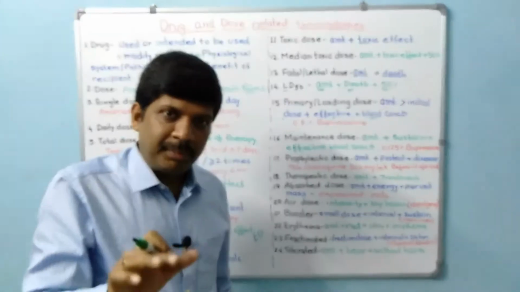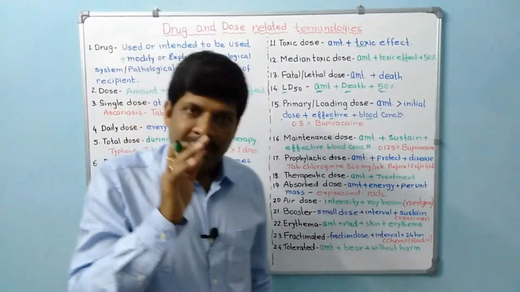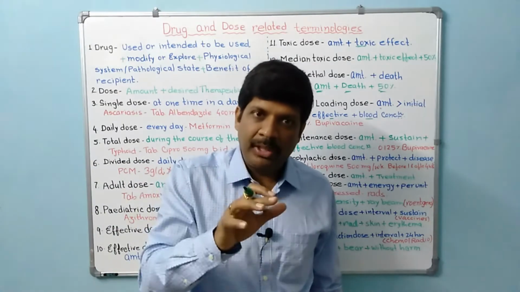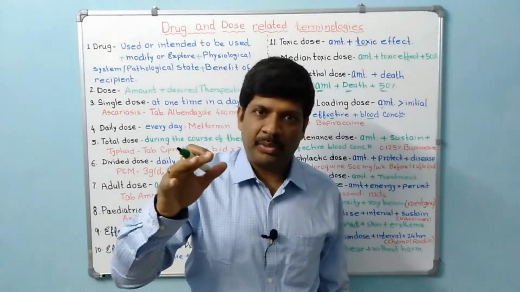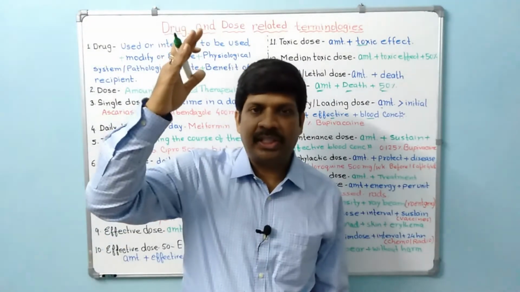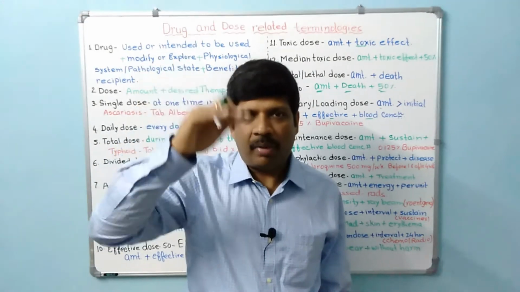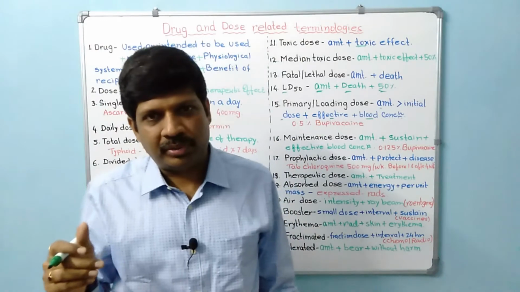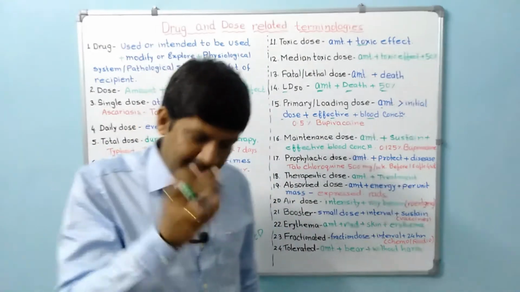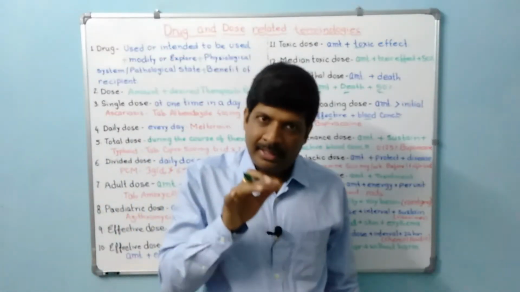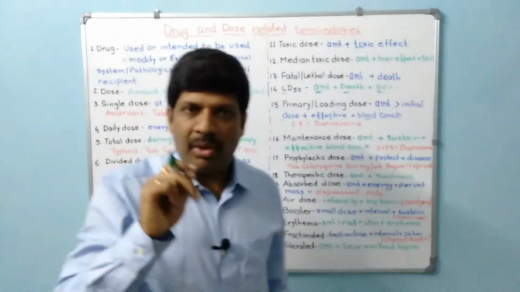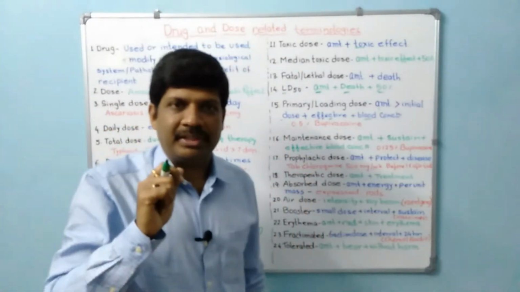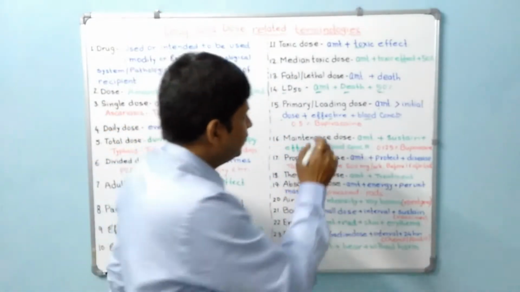To produce this much blood concentration, you first need to give a loading dose, which is more than the usual dose, so that the plasma concentration reaches that level or more, and then you can maintain it with smaller doses. If you give less than that amount, the plasma concentration will not reach 20 microgram per deciliter. Okay, so that is it.